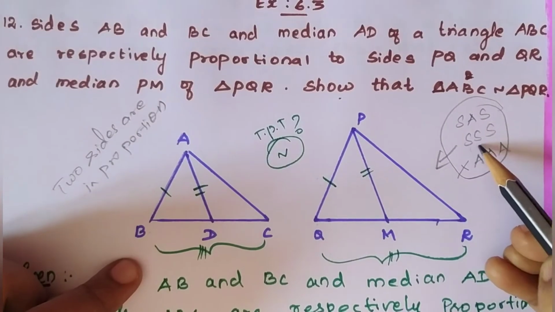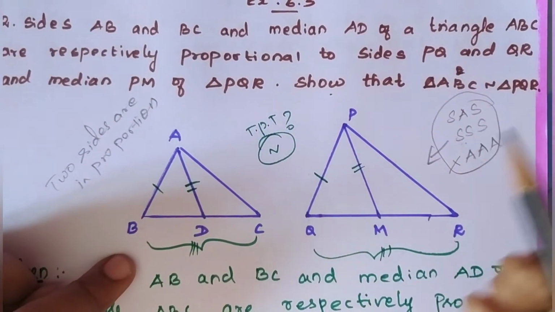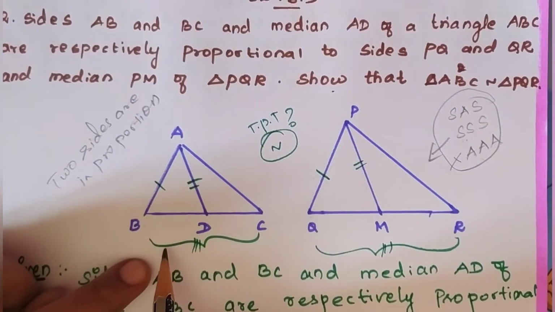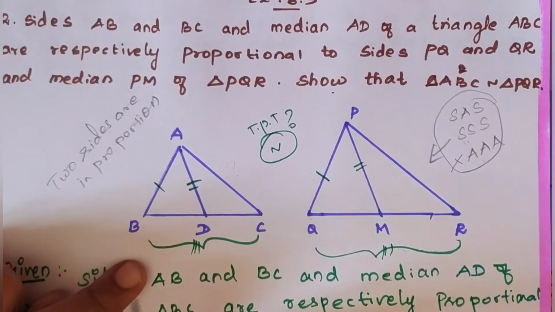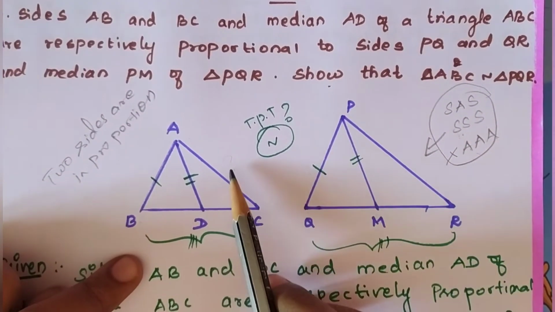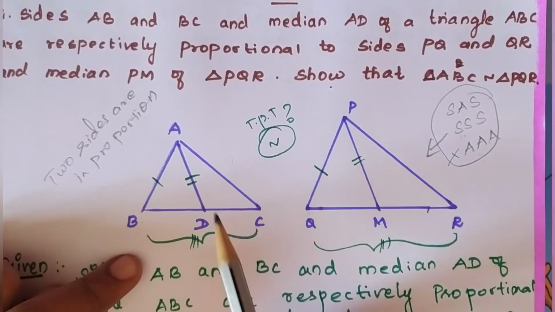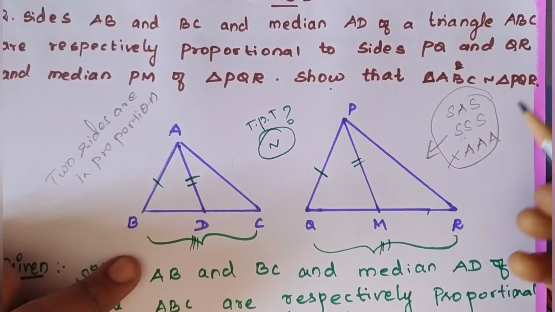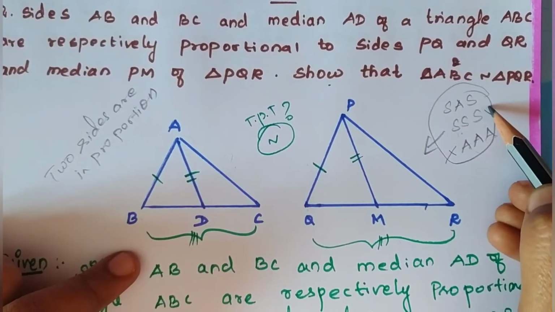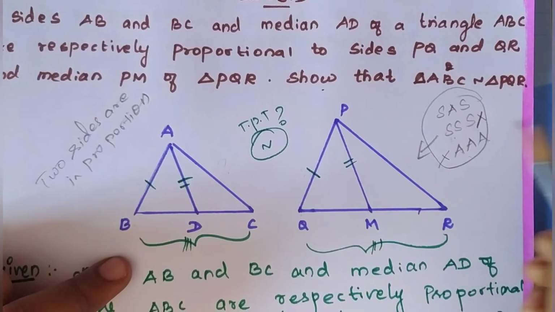We know that the two sides are in proportion, but we don't know about the third side, and we can't find that also. If two sides are proportional, can we tell the third side also must be proportional? No, we can't tell it. So we can't take this criterion also.